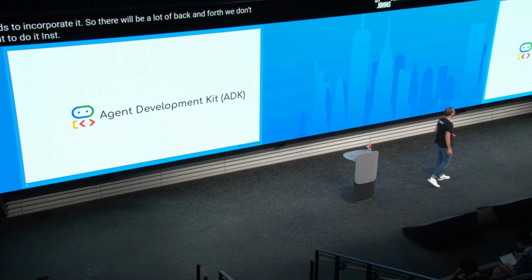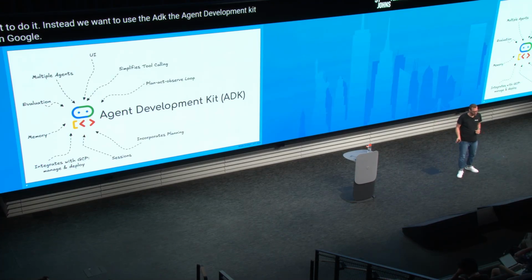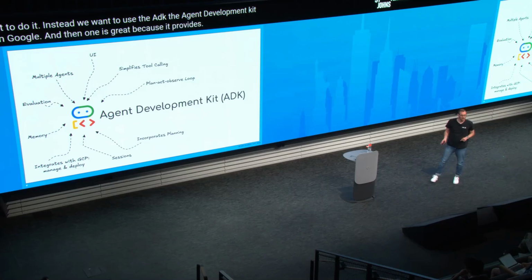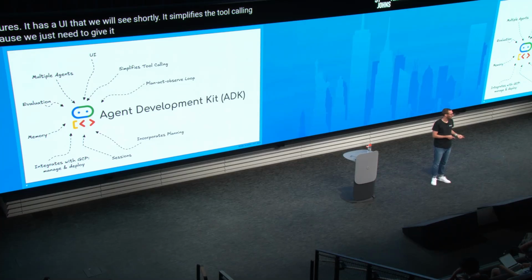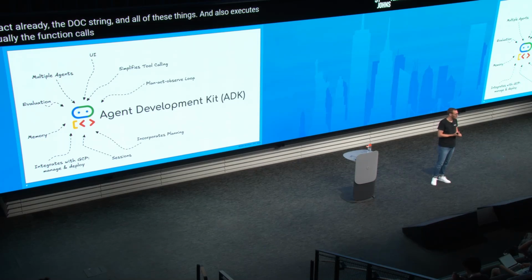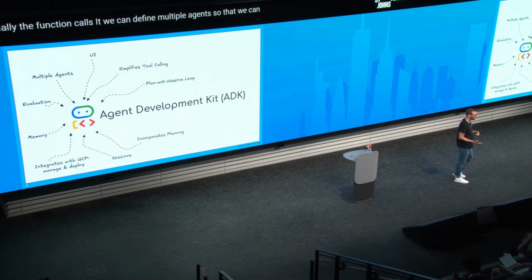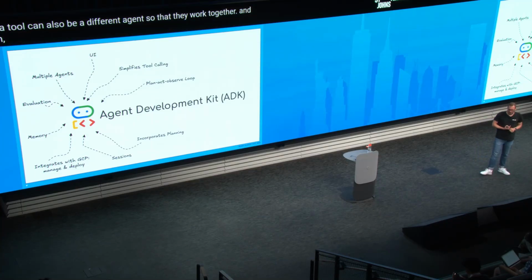Instead, we want to use the ADK, the Agent Development Kit from Google. And that one is great because it provides nice-to-have features. It has a UI that we will see shortly. It simplifies the tool calling because we just need to give it basically the function name, and it extracts the docstring and all of these things, and it also executes the function calls. We can define multiple agents, so a tool can also be a different agent, so that they work together. And then there are some nice features like evaluation, memory, sessions, and very crucially, we can incorporate planning.